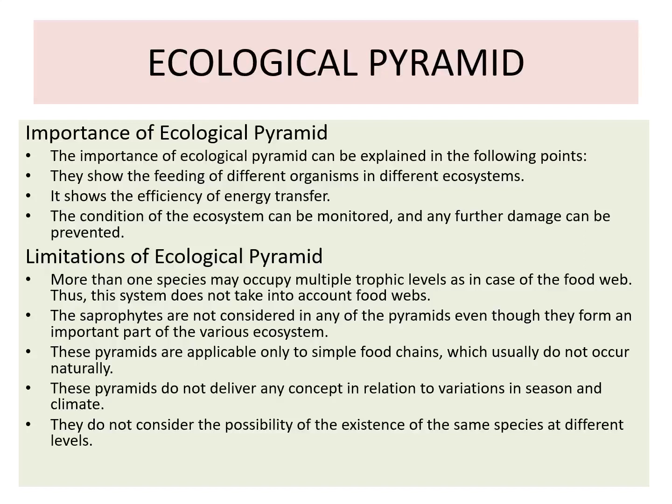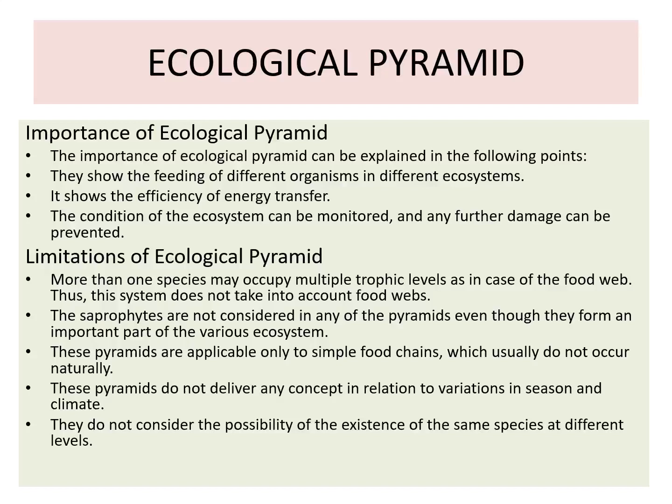The pyramids are applicable only to the simple food chain, which usually does not occur naturally. The pyramid does not deliver any concept in relation to variations in the season and in the climate. Then they do not consider the possibility of the existence of the same species at different trophic levels.